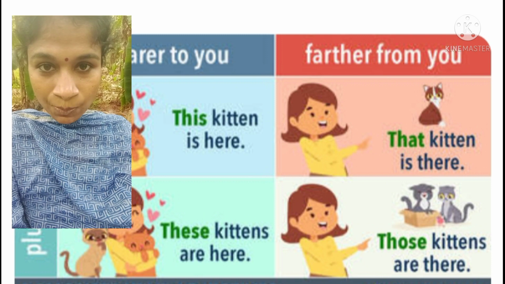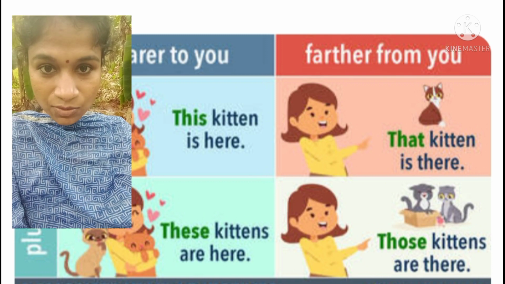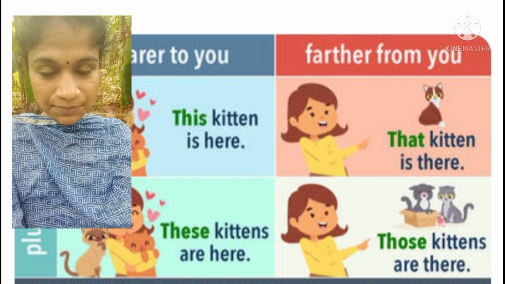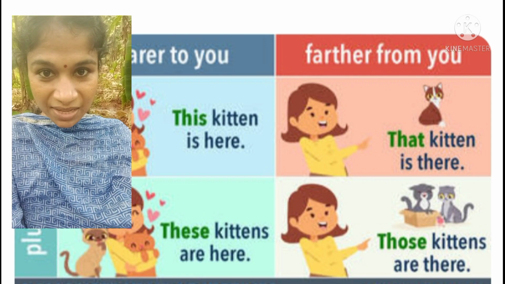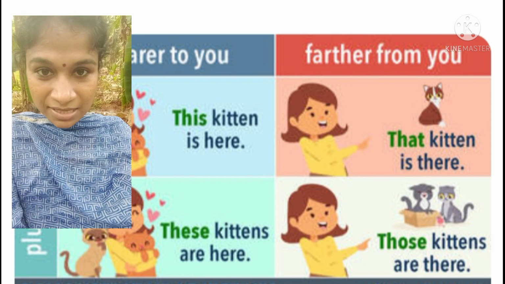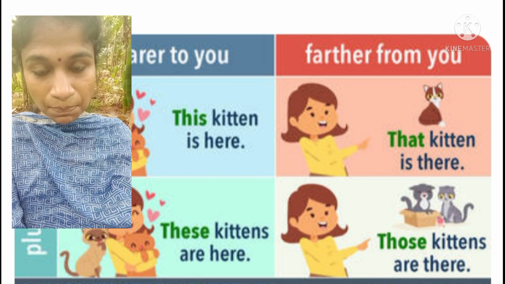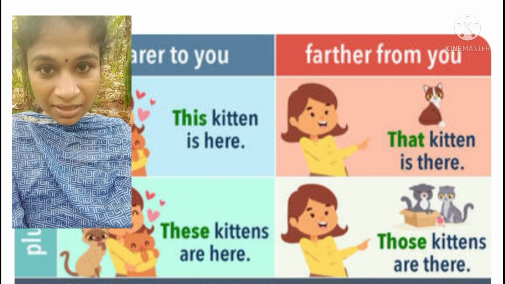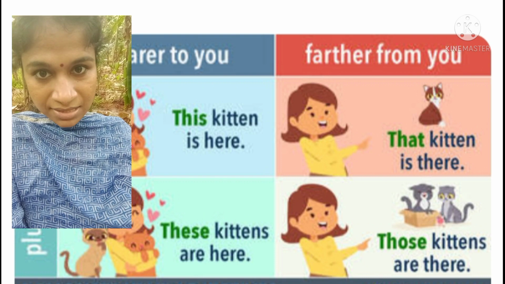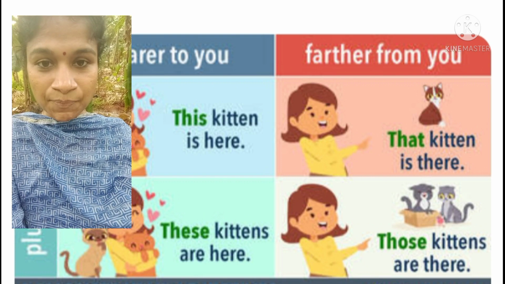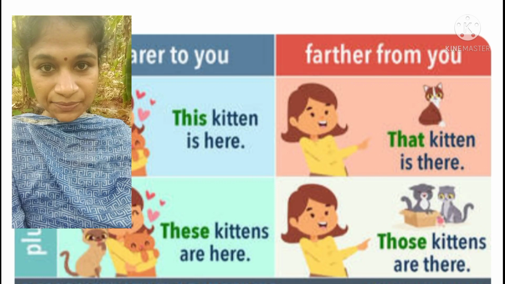But in the case of plural nouns, we can use these books. And if it is far, in the case of plural nouns, we can use those plants. So this, that, these, and those are the demonstrative adjectives.